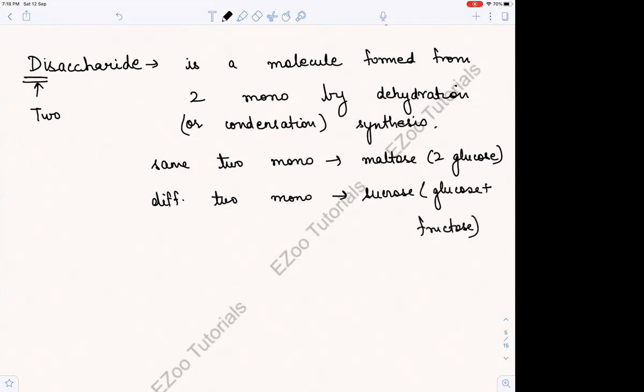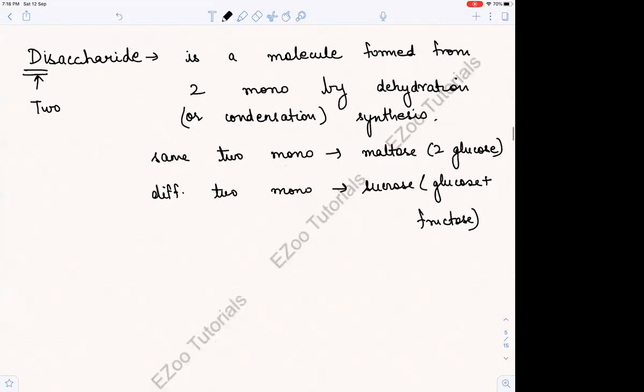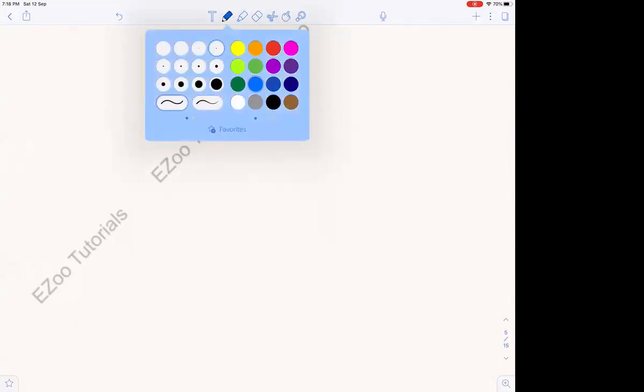Okay, so sucrose, maltose, we'll do many examples. Now I'll discuss a few very common disaccharides: sucrose and lactose and maltose, right? These are the disaccharides that we are going to discuss.